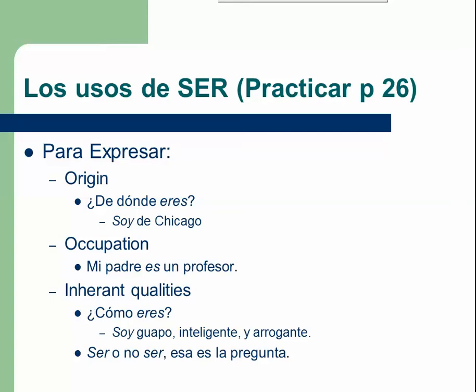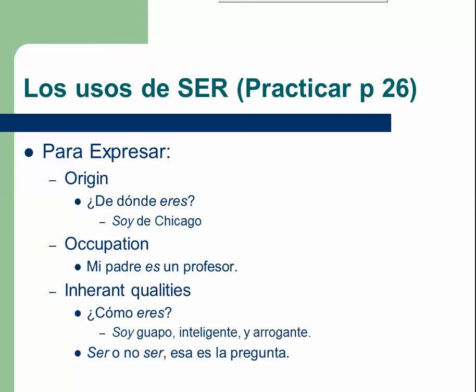And then inherent qualities like ¿cómo eres? What are you like? Right? That's what we just discovered in the vocabulary section. Soy guapo, soy inteligente y arrogante. So I am handsome, intelligent, and arrogant.